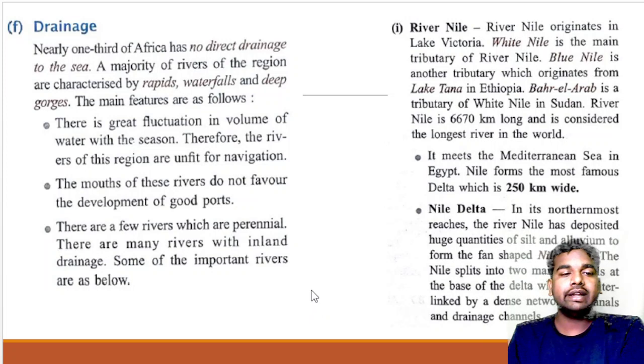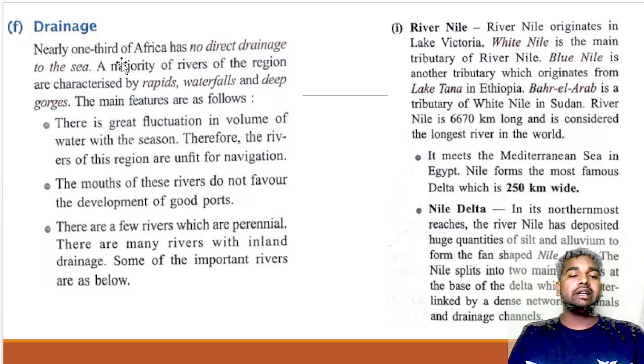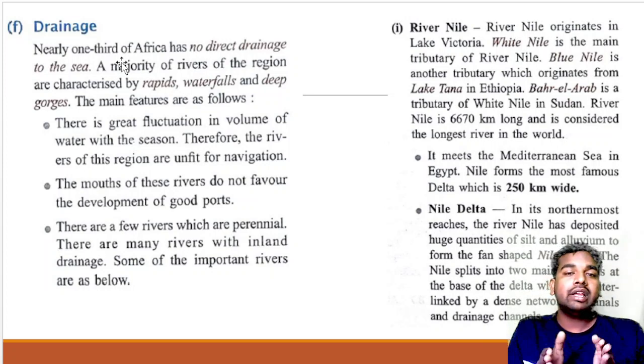Now we talk about the drainage system. Nearly one-third of Africa has no direct drainage to the sea. One-third means about 33% of the rivers present in Africa do not drain directly to the sea. They are inland drainage, inland rivers.